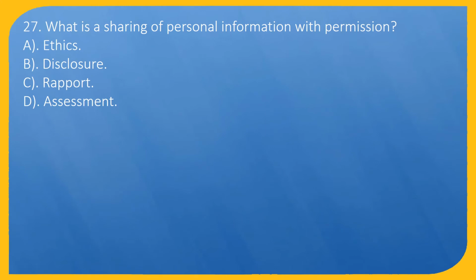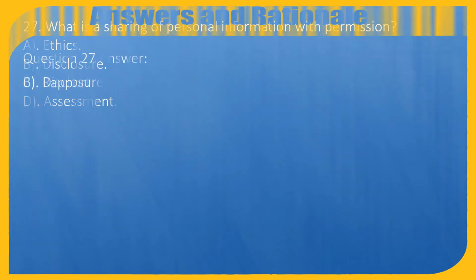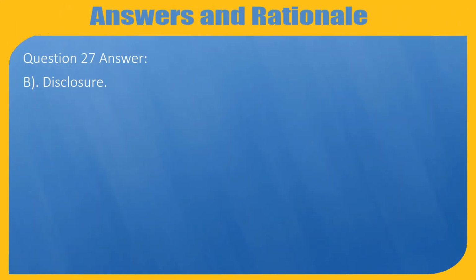Question 27. What is a sharing of personal information with permission? A. Ethics. B. Disclosure. C. Rapport. D. Assessment. Question 27. Answer: B. Disclosure.